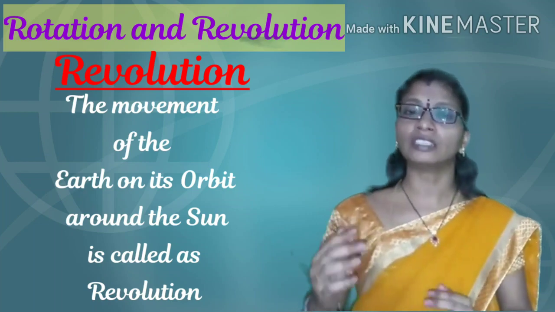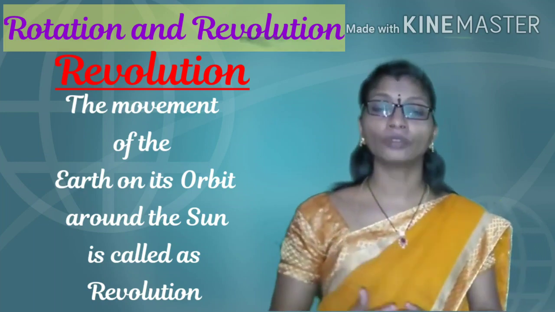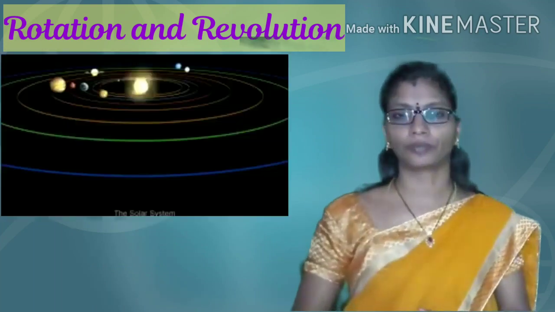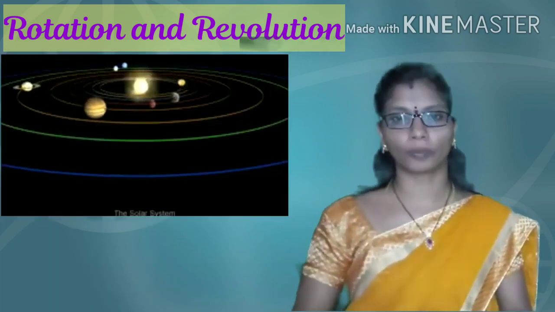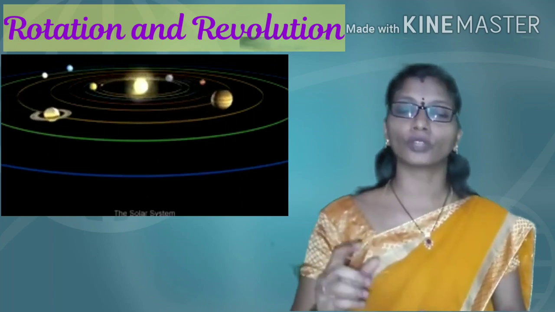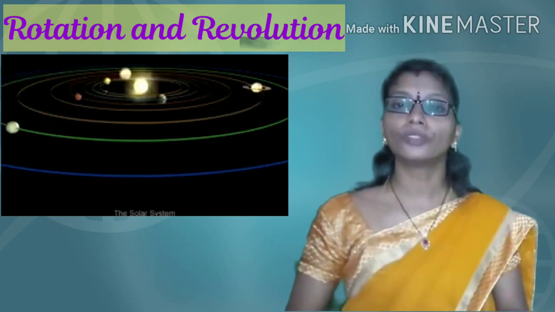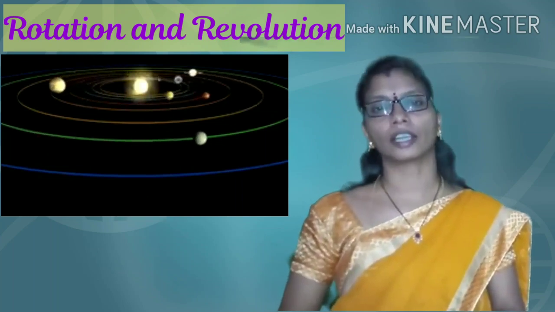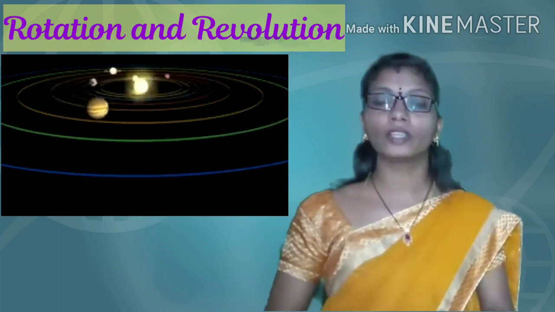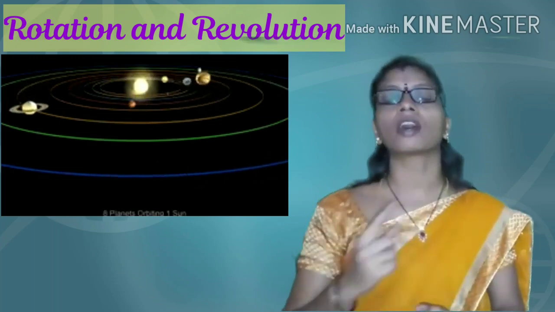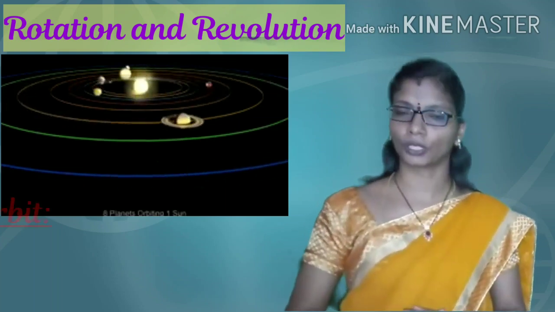And when the earth is moving around the sun, children, it moves on an orbit. The movement of the earth on its orbit around the sun is called revolution.